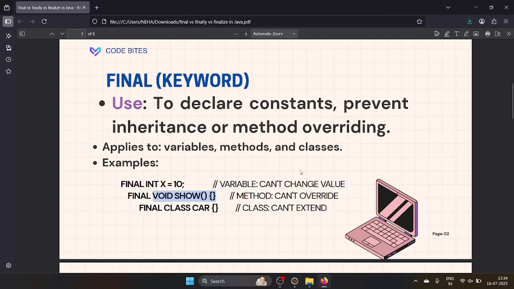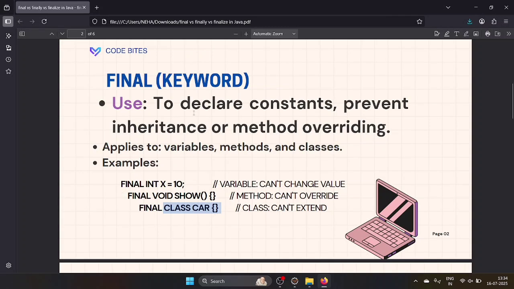Let's take here, you can use it with the class, right? Class car. Here this is the class car. Normally we write it like this. Here if you are using the final keyword, then you can't inherit that class. Let's take class car. Then you have one more thing like RR car, another one, RR extends car. You can't inherit the car class. You can't inherit the car class if you are using the final keyword with the class.